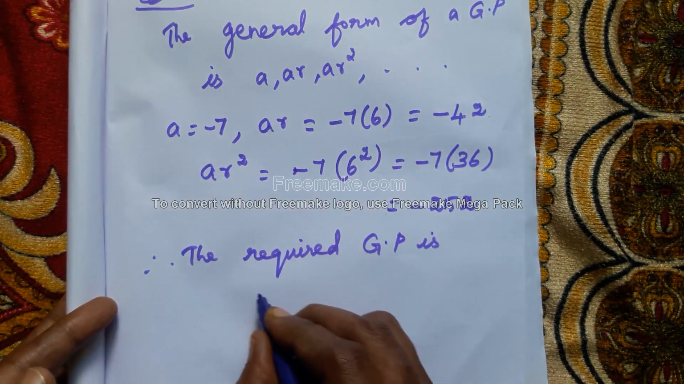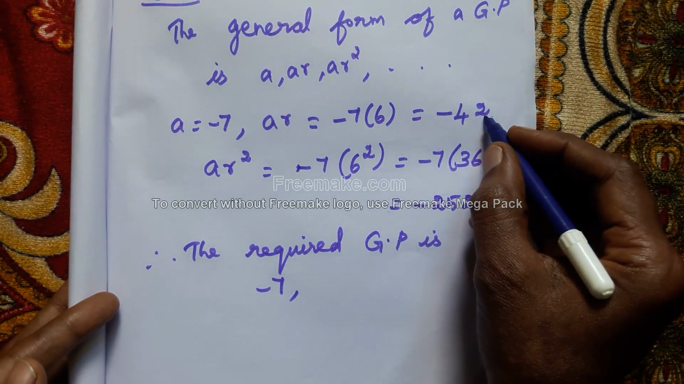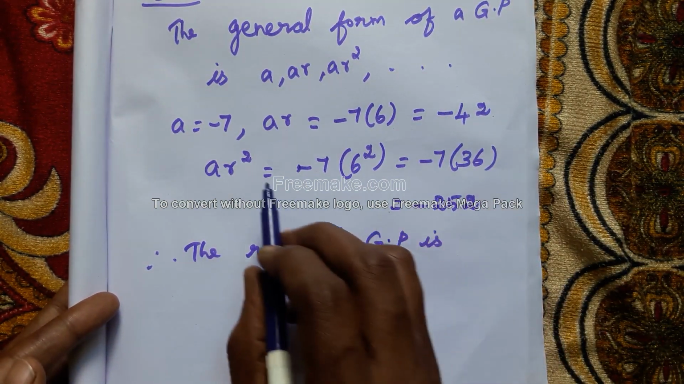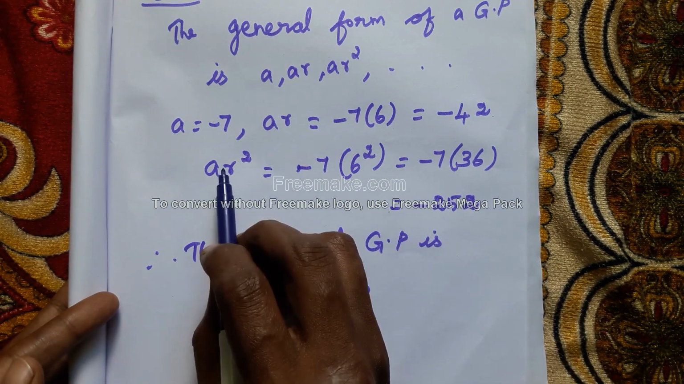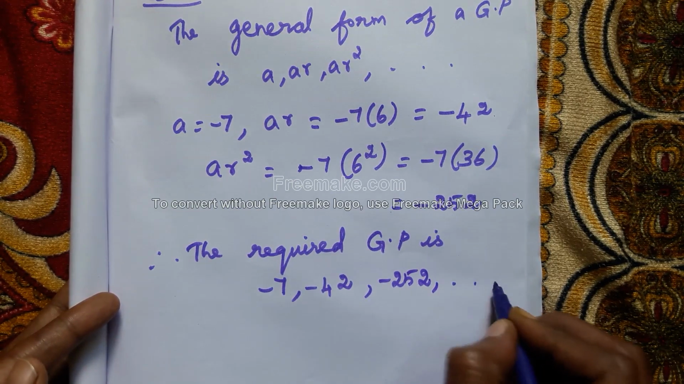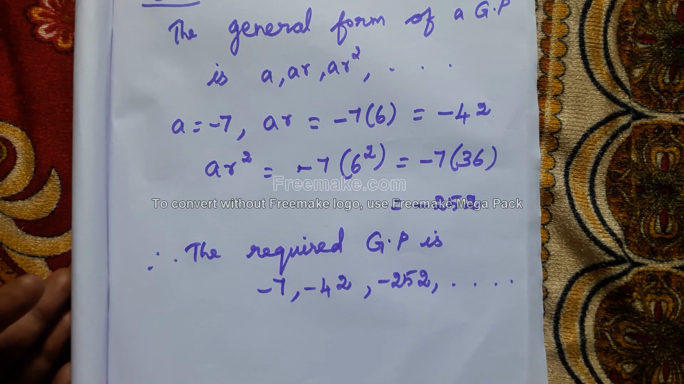A is equal to minus 7. Next, AR. AR is minus 42. Next, AR square. What is AR square? Minus 252, etc. Clear, students? Any doubt? Okay, then we can go for the second problem.